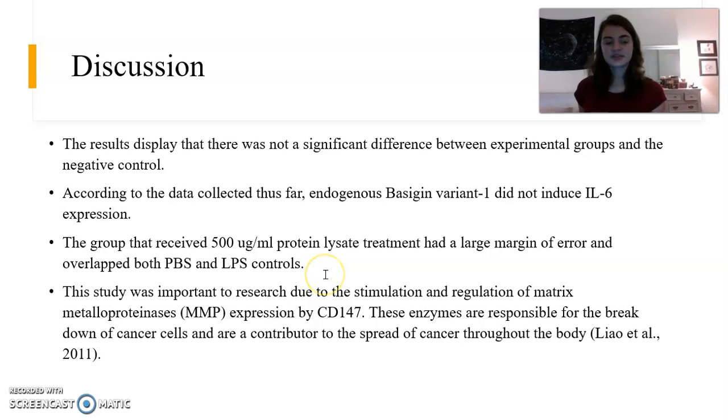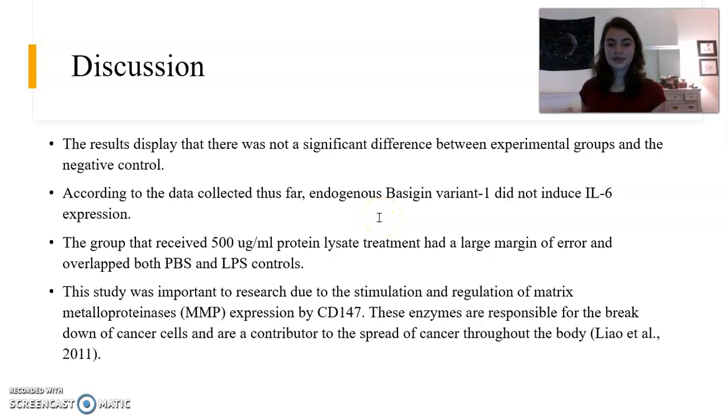This study is extremely important to research due to the stimulation and regulation of matrix metalloproteinases, also known as MMP, and this is regulated by Basigin, also known as CD147.